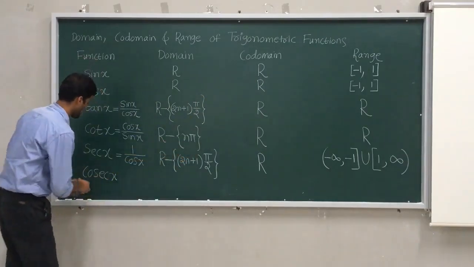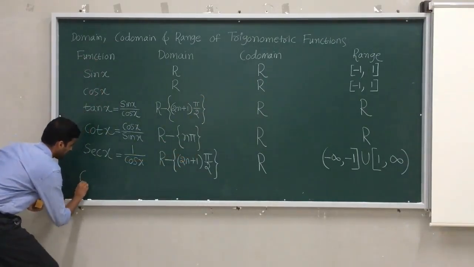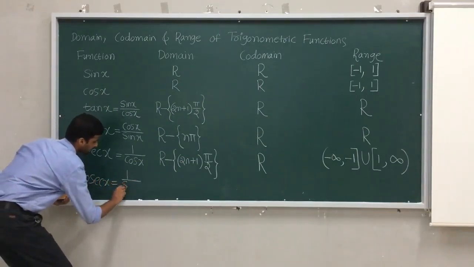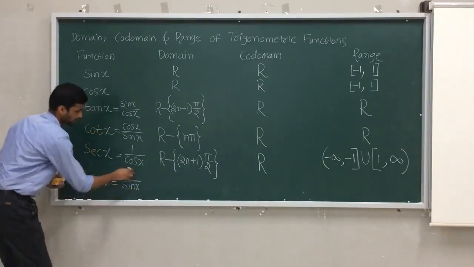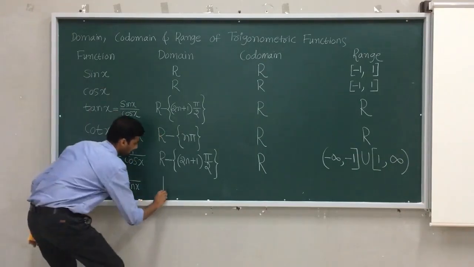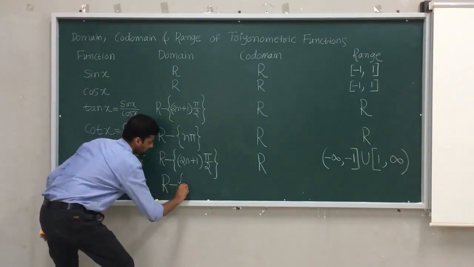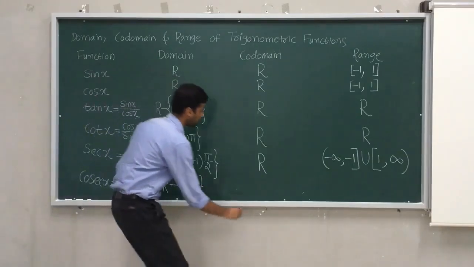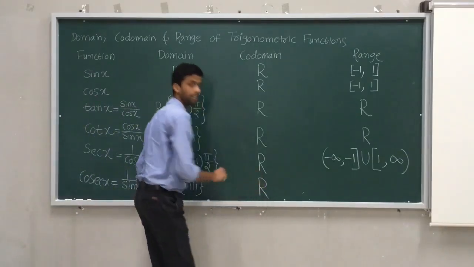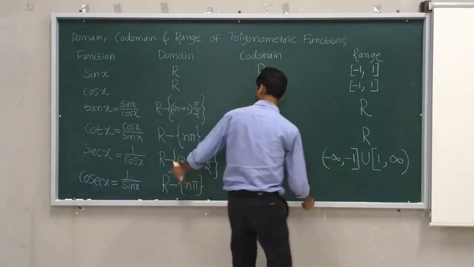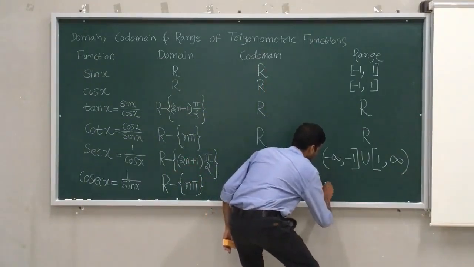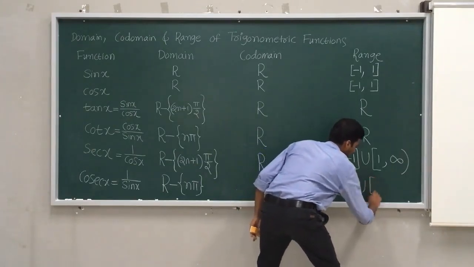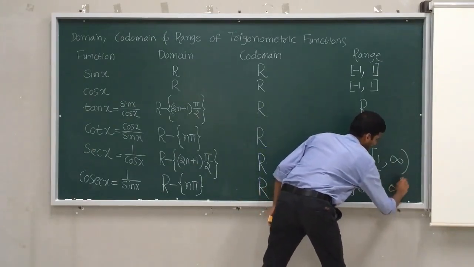And when it comes to cosec x, at the end, cosec x can be written as 1 by sin. It's a reciprocal. Therefore, what makes sin 0? We know n pi. Therefore, the domain is all real numbers, but not n pi. And the codomain of this is real numbers, right? And for range, the range of cosec x is minus infinity to -1 union 1 to infinity.